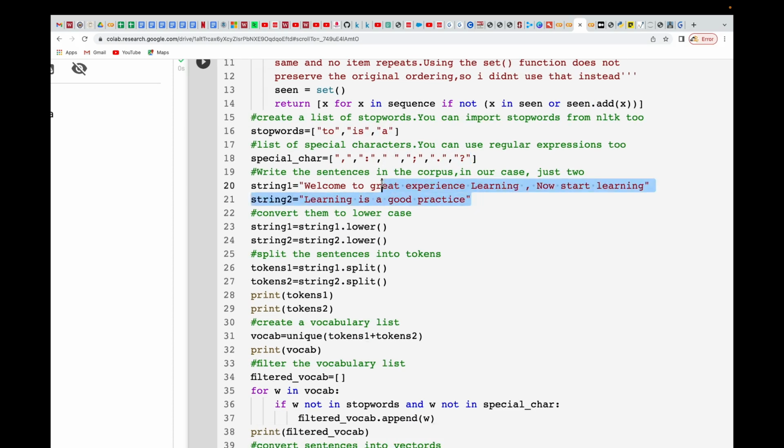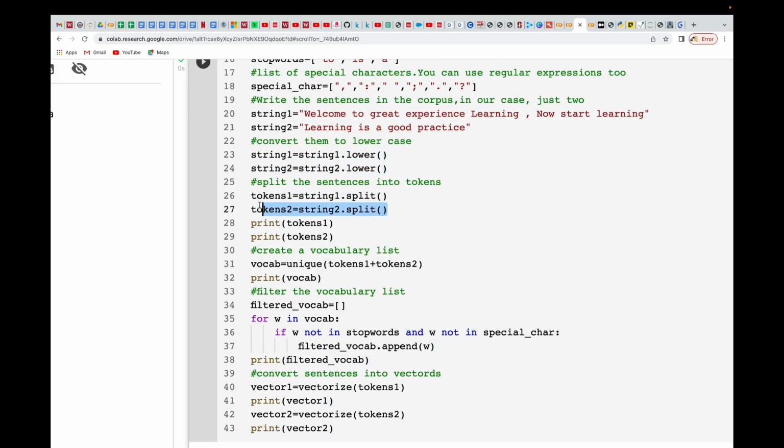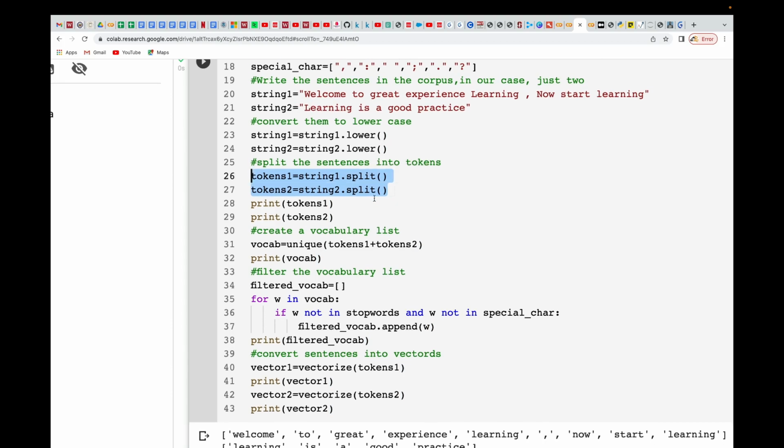Then my sentences that you saw earlier: Welcome to great experience learning. Now start learning, and then learning is a good practice. I'm just creating them over here as string 1 and string 2. You can call them sentence 1, sentence 2, test 1, test 2, whatever you want. Then I'm converting each of these to lowercase, and I'm splitting them. If we were using NLTK, this is the tokenization that I'm doing. Remember, when we talked about tokenization, I use the split function to do tokenization as well.